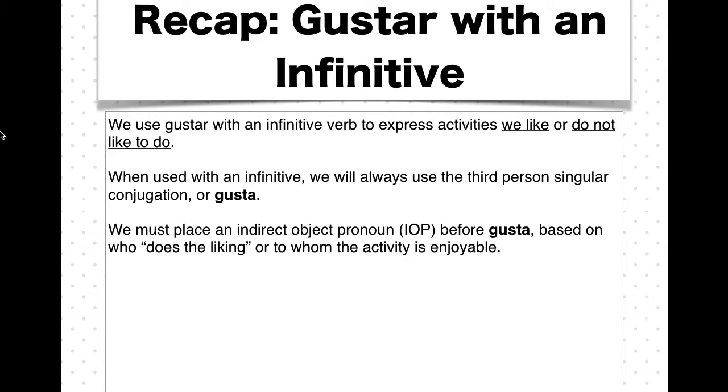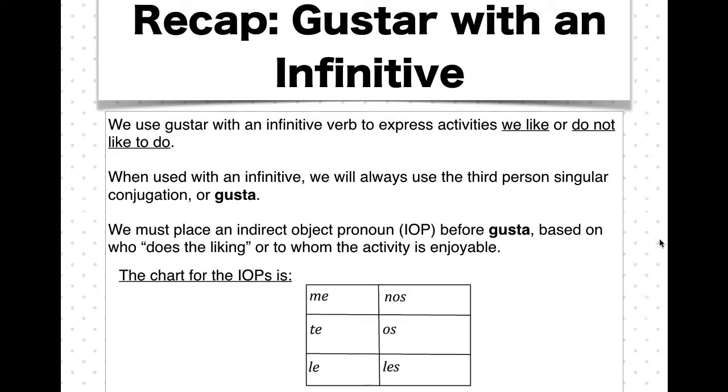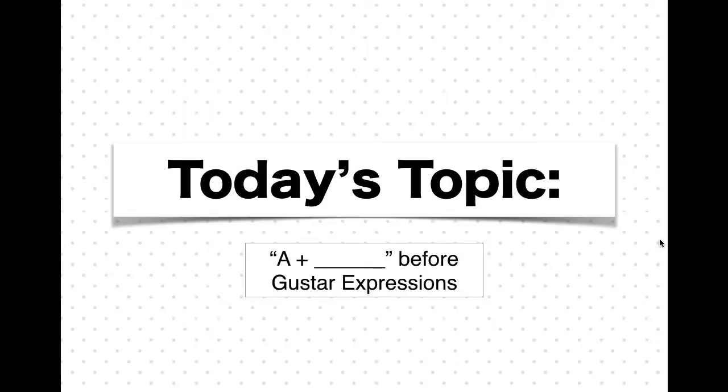Perhaps one of the most crucial elements of this type of structure is the use of the IOP, or indirect object pronoun, before the word gusta, and we choose that based on who, quote unquote, does the liking, which really we know is to whom that activity is enjoyable. Moving on to today's topic.